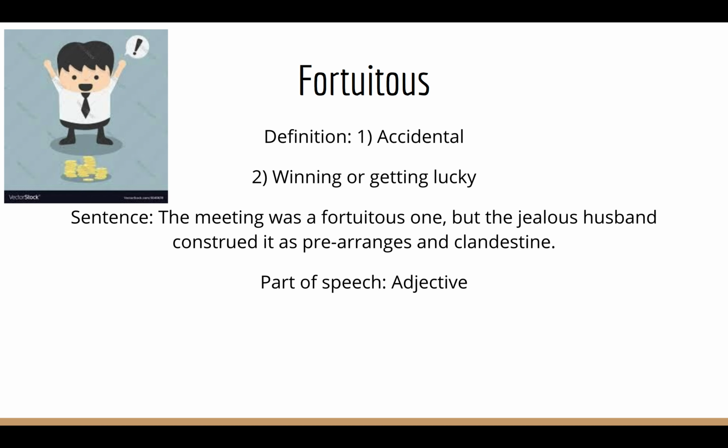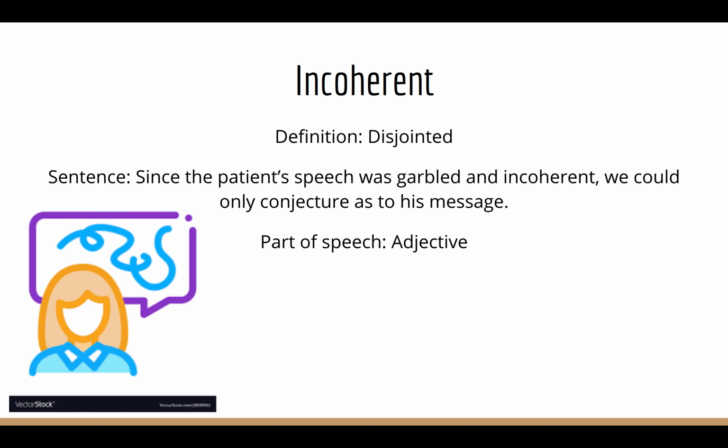So, the next word is incoherent. Incoherent means disjointed. A sentence for incoherent is, since the patient's speech was garbled and incoherent, we could only conjecture as to his message. We've done conjecture previously and garbled.